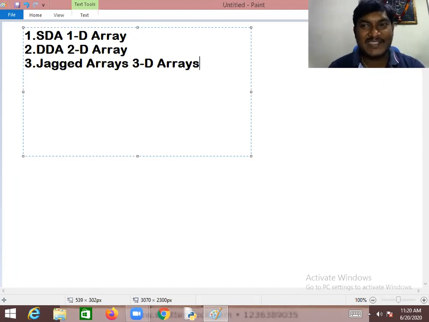In the Java language, arrays are classified into 3 types. Number 1, single dimensional array, SDA. Number 2 is double dimensional arrays, DDA or 2D array. Number 3 is jagged arrays, that is 3D array.